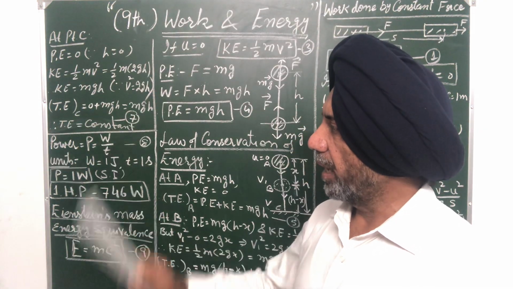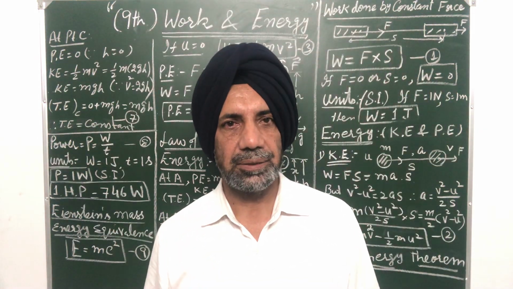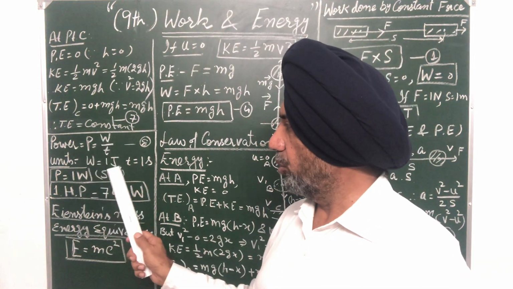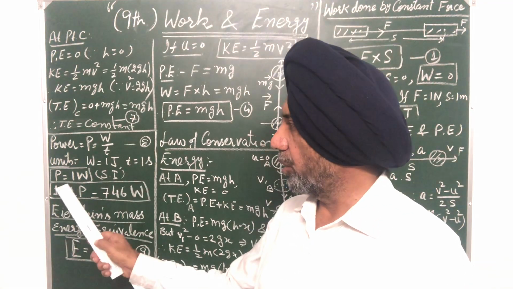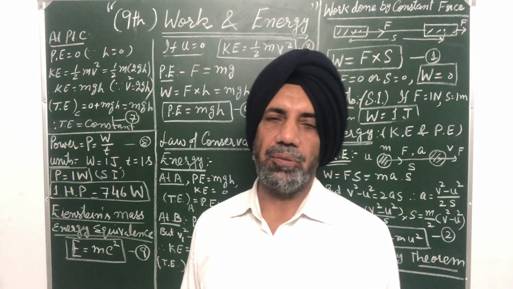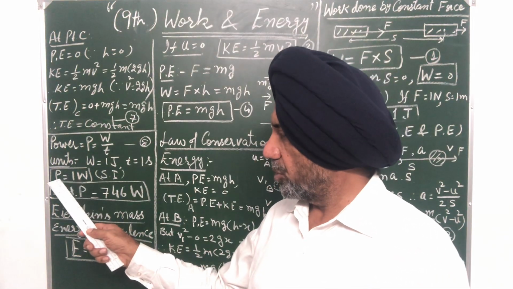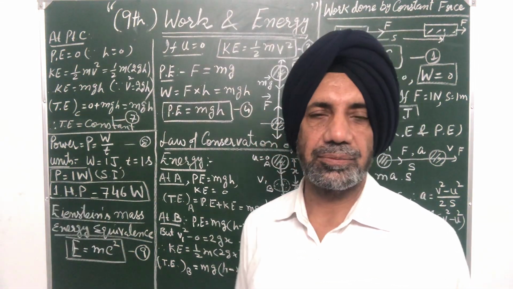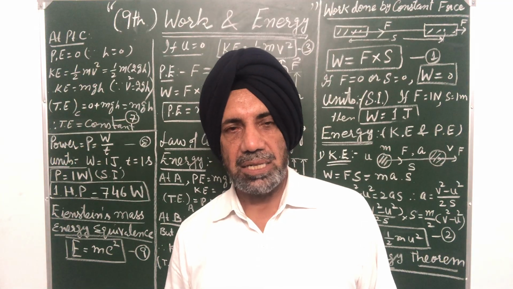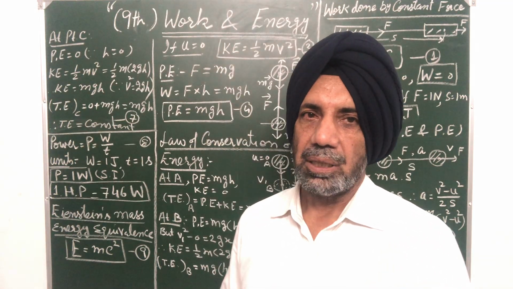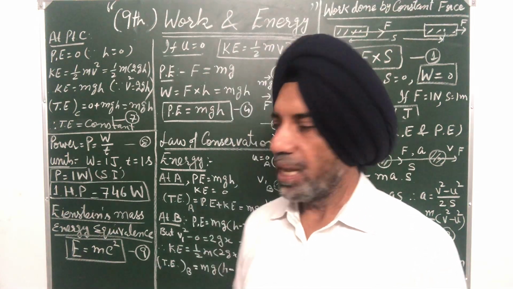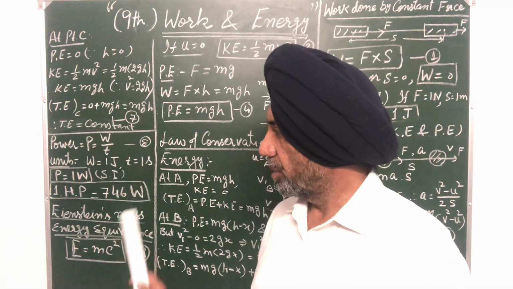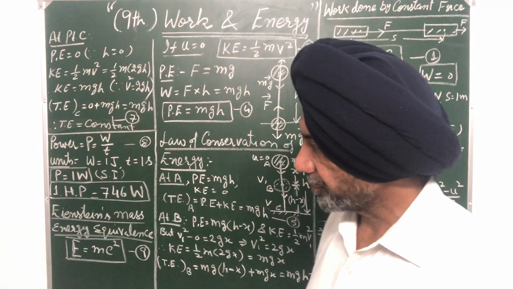Then we define power. Power is the rate of doing work. So power is equal to work upon time. So if W is equal to 1 joule, t is equal to 1 second, then power will be equal to 1 watt. So watt is the SI unit of power. Sometimes we use a bigger unit, kilowatt, which is 1000 watt, and there is one more unit, 1 horsepower. So what is horsepower? It is the average power of a horse, work done by a horse per second, which is equal to 746 watt. So this is the definition of 1 horsepower.